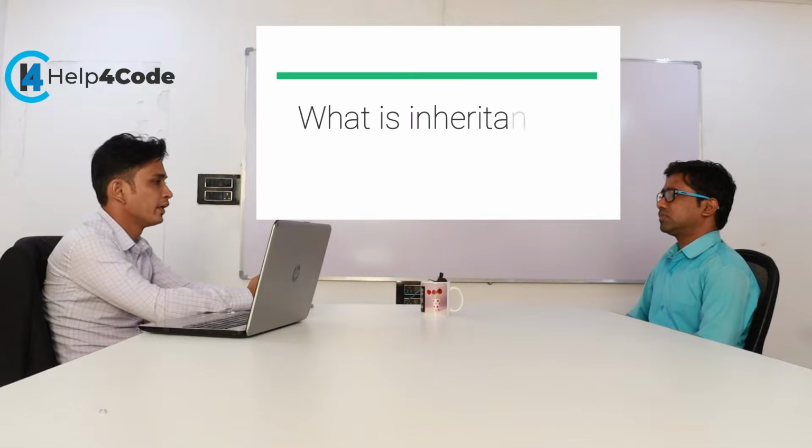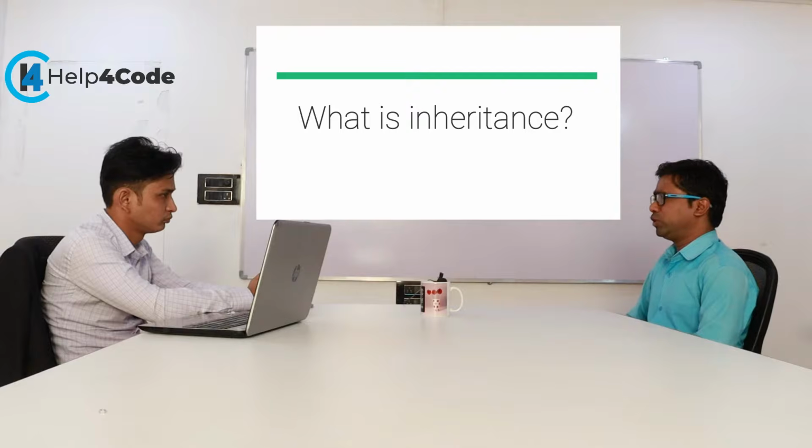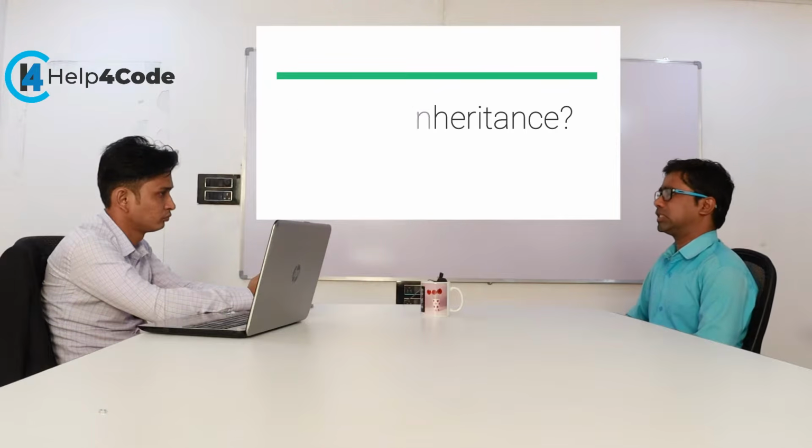Okay. What is inheritance? Whenever we want to access the properties of a parent class in a child class, we use inheritance. There are 5 types of inheritance: single level, multilevel, multiple, hybrid and hierarchical inheritance. Okay, what is the main application of inheritance? The main application of inheritance is reusability of code. We don't need to write the code again if we have already created it inside a parent class. Just inherit that class, and by using a child class object we can access that data easily.